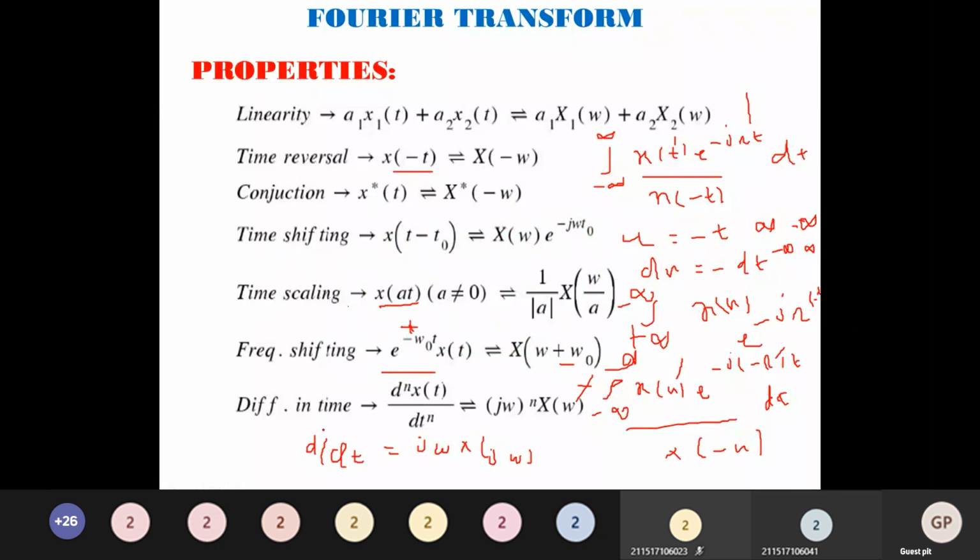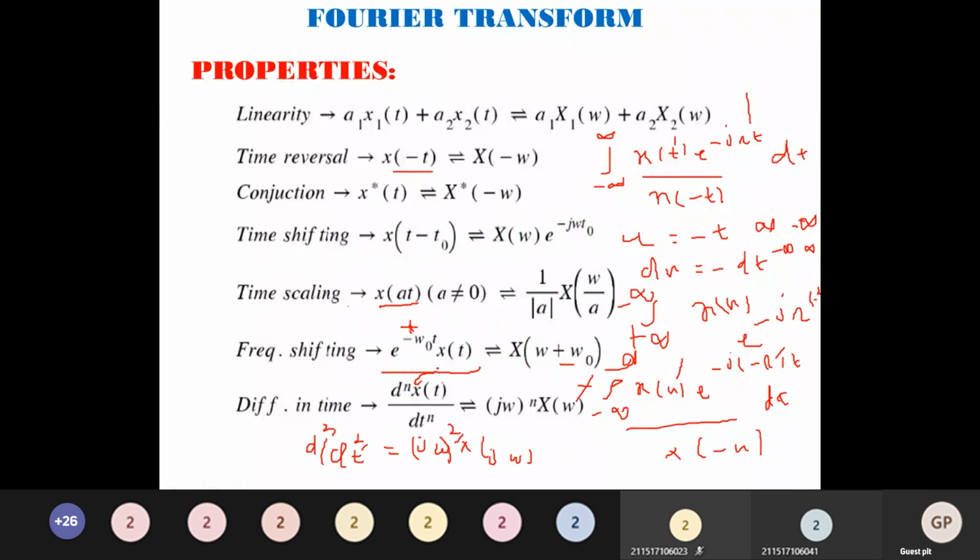Similarly, d square by dt square is j omega the whole square X of j omega, and d cube by dt cube is j omega the whole cube X of j omega. Similarly, I can generalize it as differentiation n times: d n by dt to the power n of x of t is j omega whole power n X of omega.